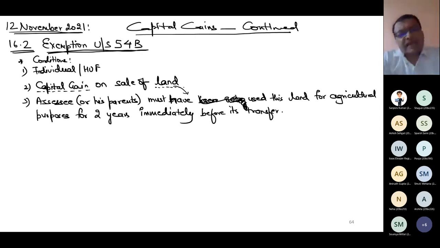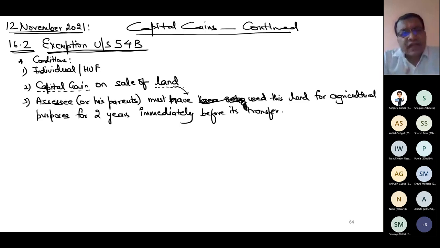If today I am selling any land, it can be agricultural land, it can be industrial land, it can be any land, doesn't matter. But if I want to claim the exemption in section 54B, then I can claim it only when I am selling agricultural land. This is what condition number 3 is, and at least 2 years. For 2 years at least, I have used this land for agricultural purpose.